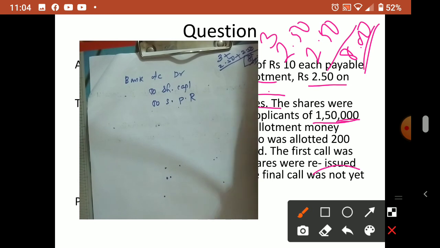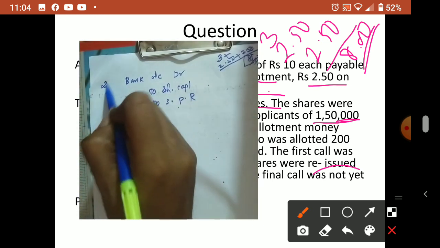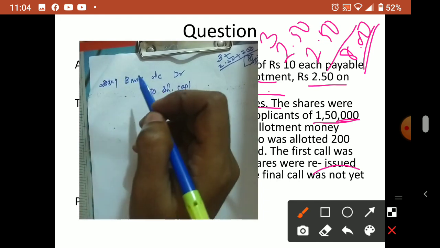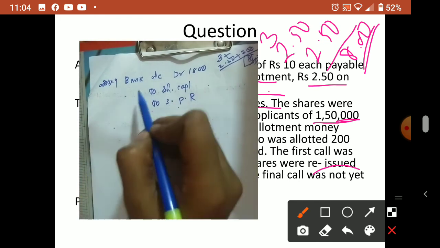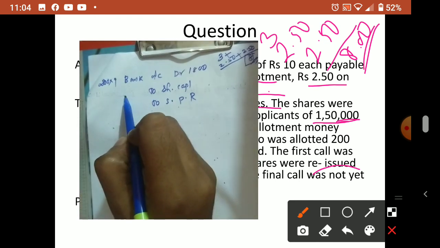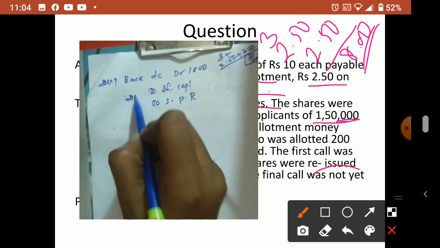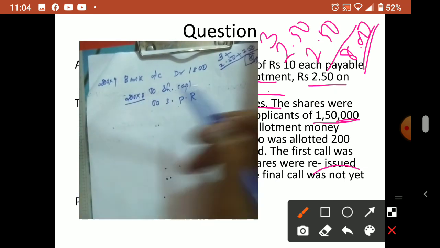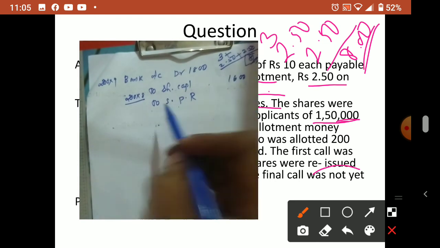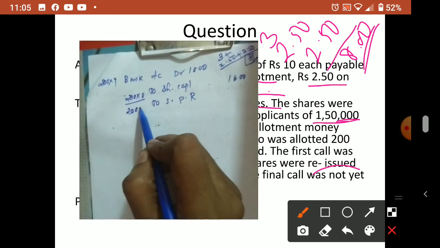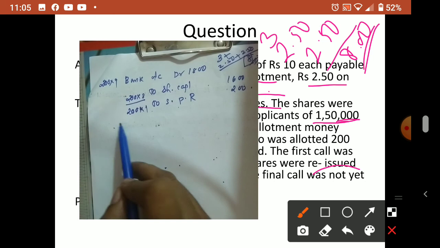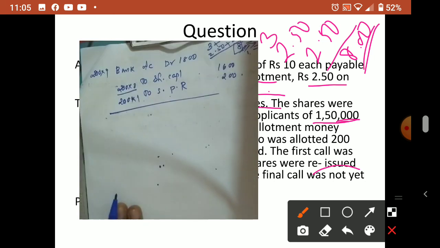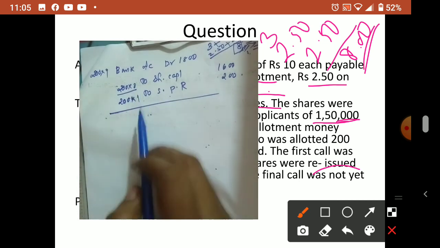So 1 rupee premium. So bank account debtor, how much you have to write? 200 into 9, so 1800. Now share capital, how much you write? 200 into 8. Normal, how much we called till first call? So 200 into 8, 1600. So SPR how much? 200 into 1, 200. So 200 shares reissued. Now the final call was not made.